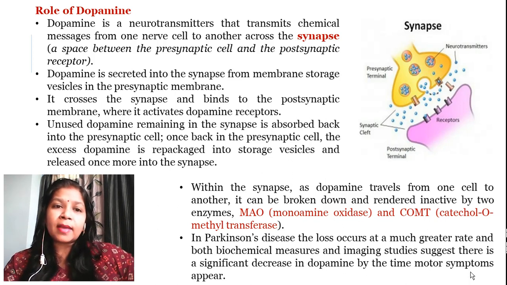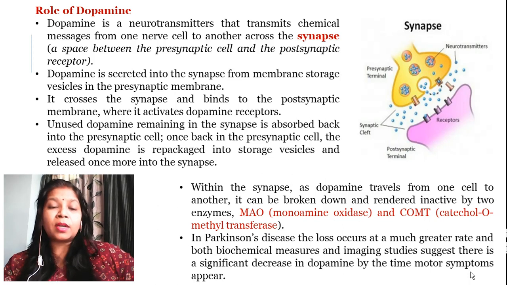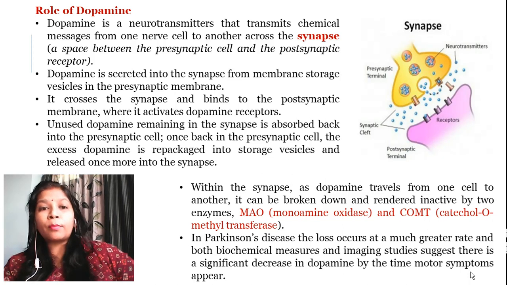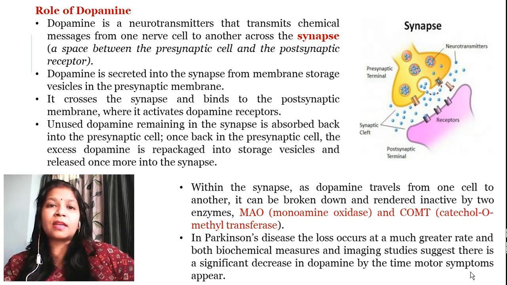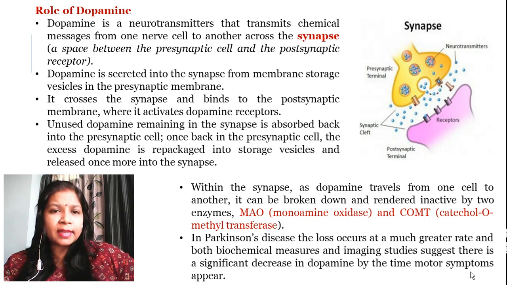Basically this dopamine is secreted into the synapse by the membrane storage vesicles. There are some vesicles present in the presynaptic terminal which secrete this dopamine, and this dopamine crosses the synapse and binds to the postsynaptic membrane, so that there is a transmission of a chemical message. During this process, any unused dopamine is again absorbed into the presynaptic terminal for further use or for the next transmission.